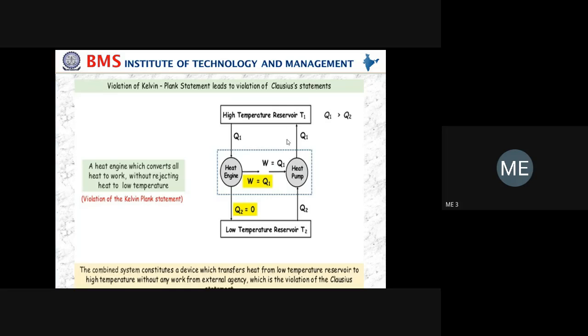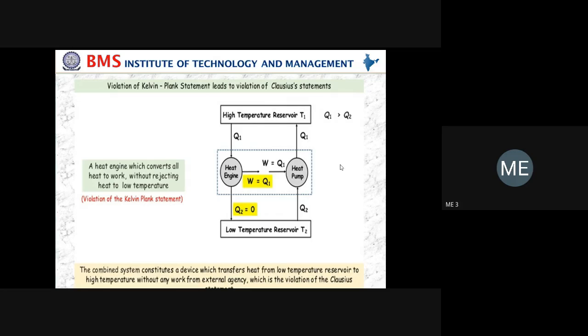First we are going to prove that violation of the Kelvin Planck statement violates the Clausius statement. For that purpose, you have to take Q2 as 0, assuming that there is no Q2 at all. The net work done equals Q1 minus Q2. Anyhow, Q2 is 0, so the net work done is exactly equal to the heat supplied. Next we write the efficiency formula. Efficiency is the net work done divided by heat supplied, that is Q1 divided by Q1. You get 1, so 100% efficiency. Hence it violates the Kelvin Planck statement.